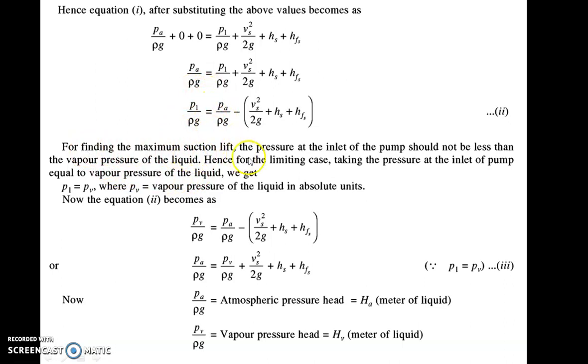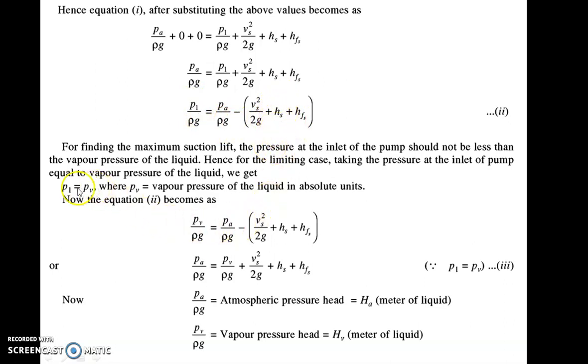So for finding the maximum suction lift, the pressure at the inlet of the pump should not be less than the vapor pressure of the liquid, as we have seen. The condition is that the inlet pressure should not fall below the vapor pressure. So the limiting condition is P1 equal to PV, the vapor pressure. Let us replace P1 by PV and find the maximum suction lift, that is HS, the suction height or suction head that we want to find.